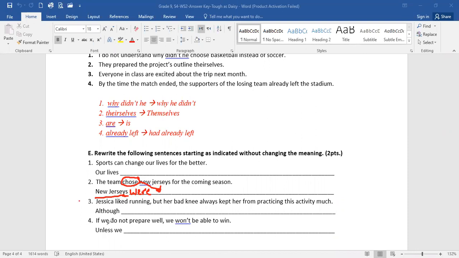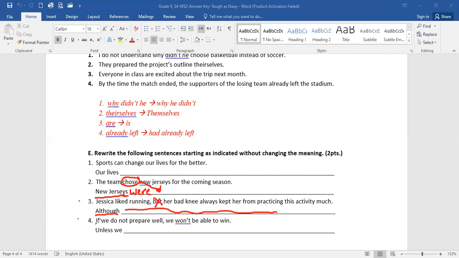Number 3, Jessica liked running, but her bad knee always kept her from practicing this activity much. We need to start with although. Can we have although and but in the same sentence? No. Please make sure you erase them. They basically mean the same. Although Jessica liked running, her bad knee always kept her from practicing this activity. All we have to do here is erase the but, of course, and rewrite the rest.